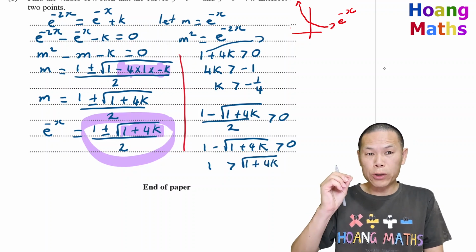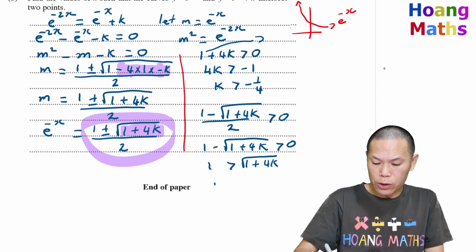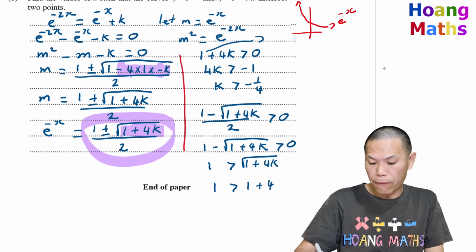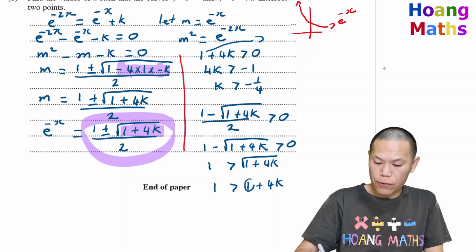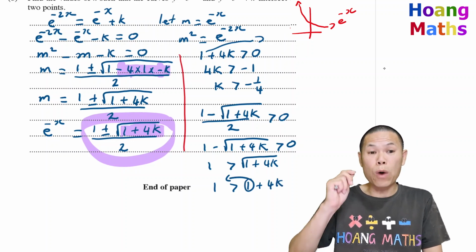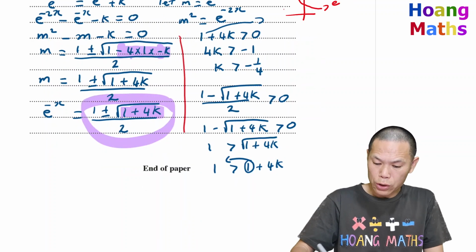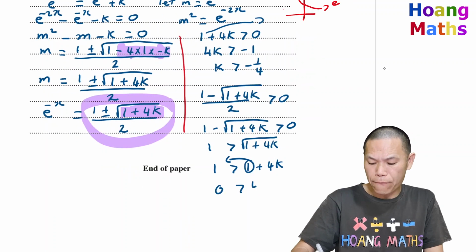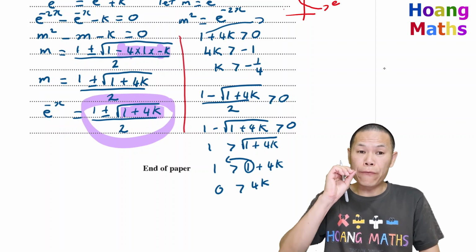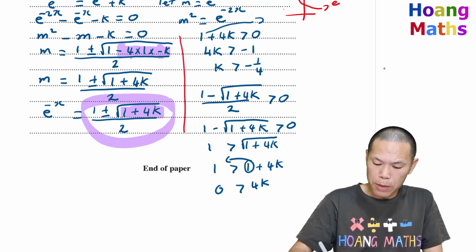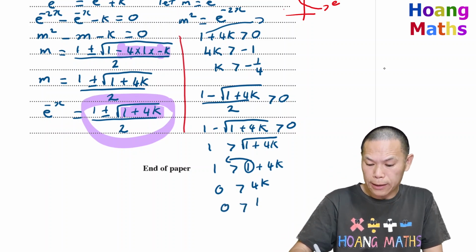And I square both sides. So 1 squared is also 1, and the square root and square cancel out, giving 1 plus 4k. Then I move this 1 to the other side, and it becomes minus, so 1 minus 1 is 0. So that is 0 less than 4k. And I divide by 4 on both sides, so that means 0 is less than k.